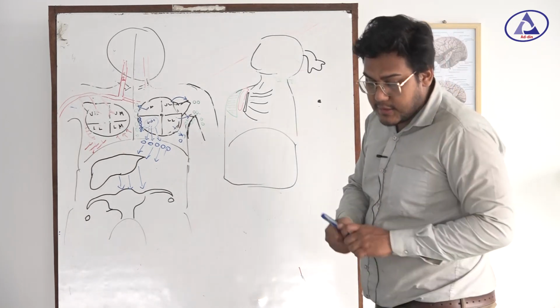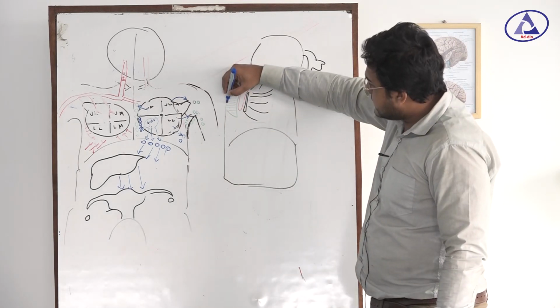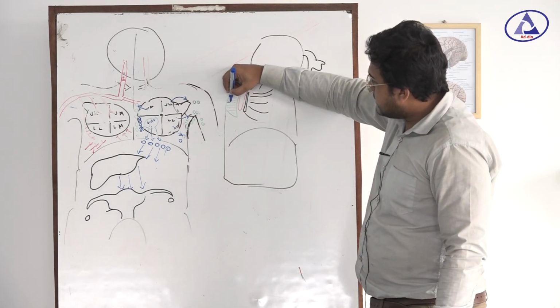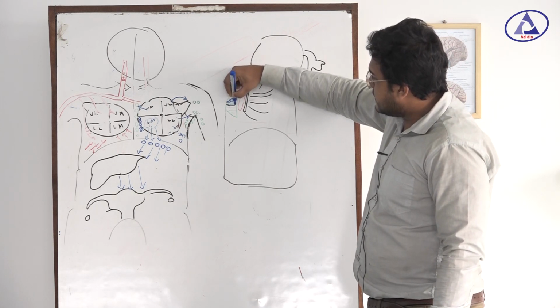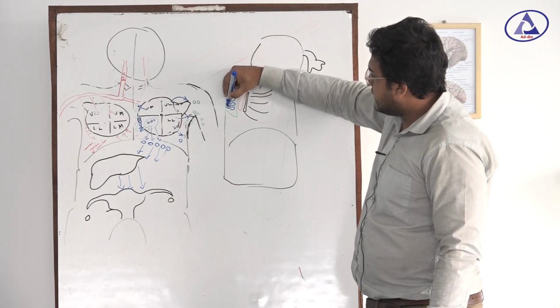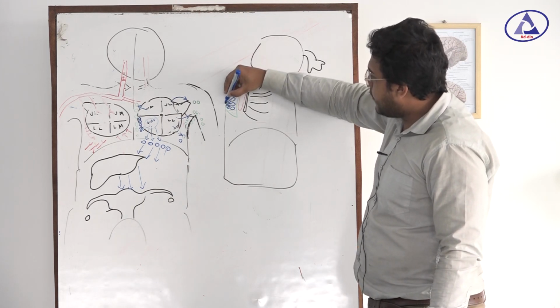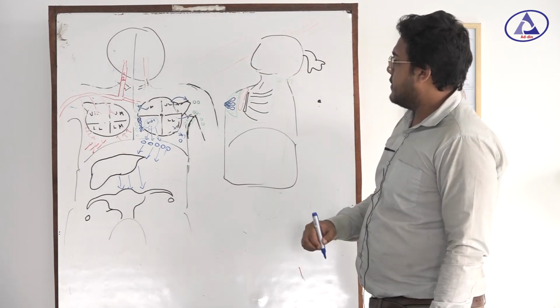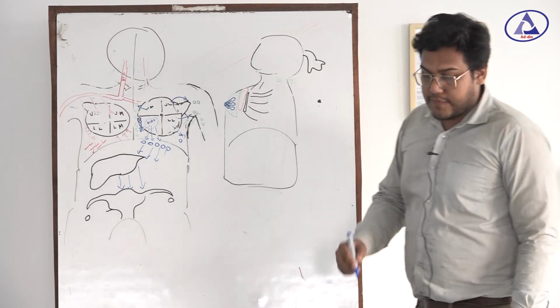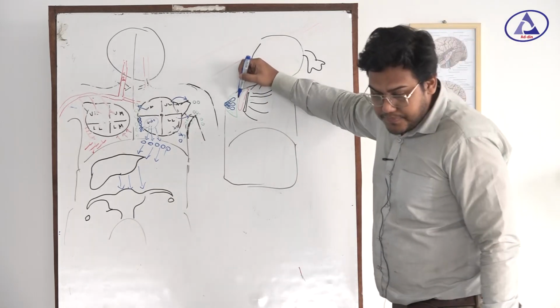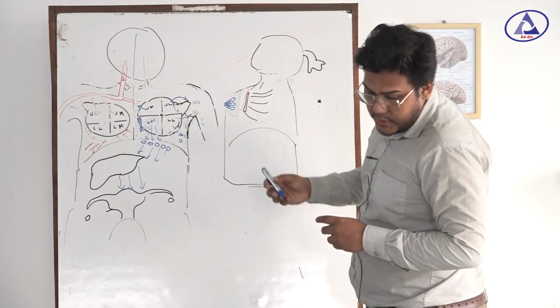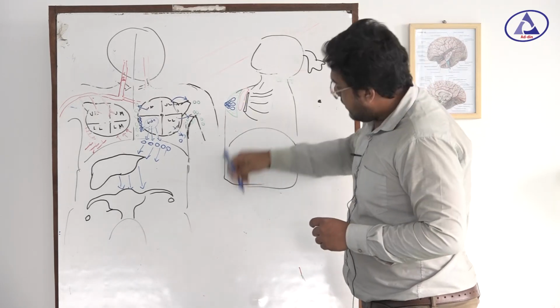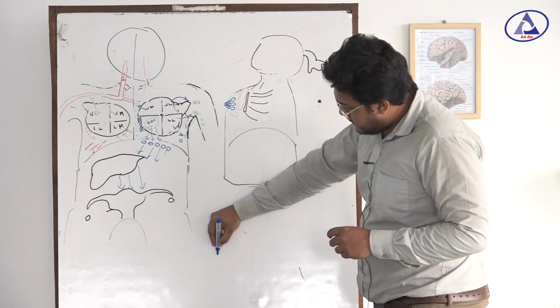How is the duct looking? The duct is something like this. Here is a duct, here is a duct, here is a duct. All the ducts open through a channel. Now, these are called... I will draw one of them very largely.